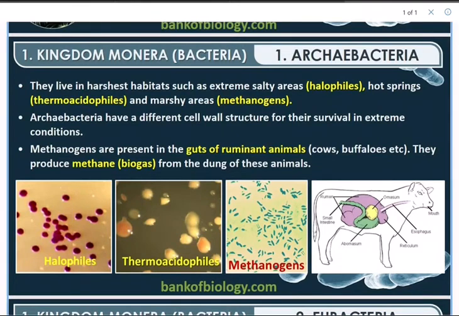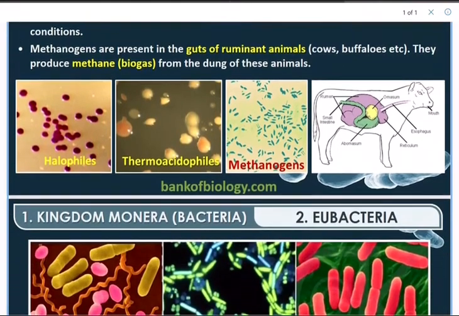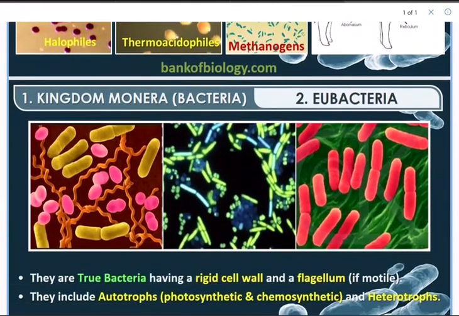Just imagine surviving at 110 degrees centigrade. So they need to have a special cell wall. Methanogens are present in the guts of ruminant animals like cows and buffaloes. They produce methane, biogas, from the dung of these animals. You can see the picture. You can see the presence of methanogens in the cow and buffaloes.